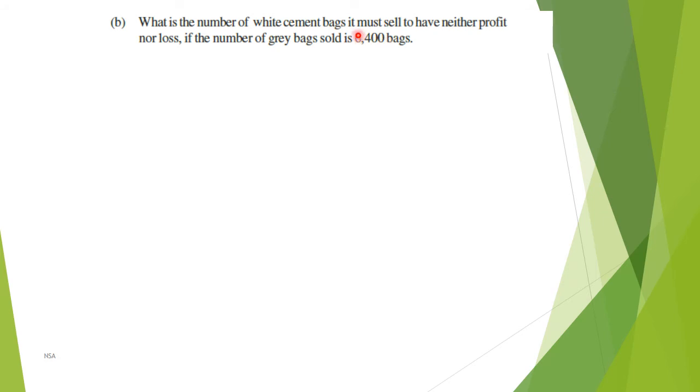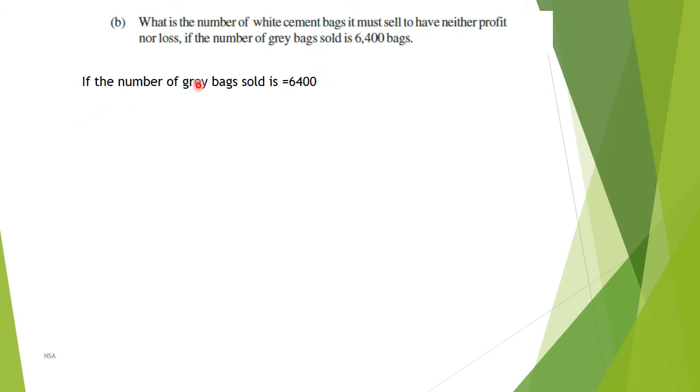What is the number of white cement bags it must sell to have neither profit nor loss, if the number of grey bags sold is 6,400? The company should get neither profit nor loss, and how many white bags does it have to sell for that? First of all, let us calculate how much loss he is going to get by selling 6,400 grey bags, because we know that if he sells grey bags, he gets a loss.